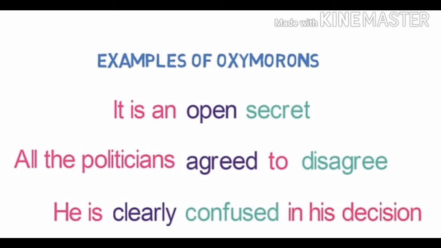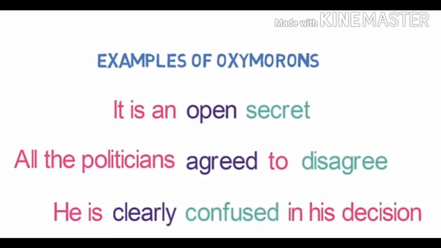He is clearly confused in his decision. See now two words, clearly and confused. Both words are opposite to each other. So it is oxymoron. These are the examples of oxymoron. You have to remember that in one same sentence you are getting two opposite words.